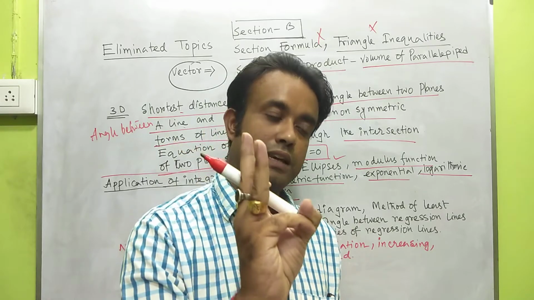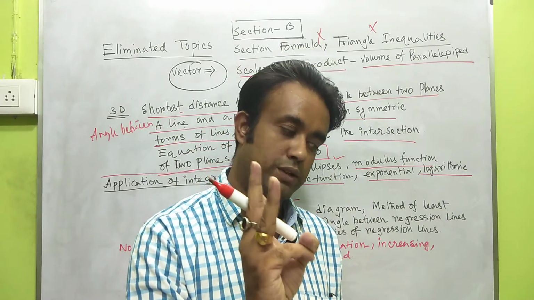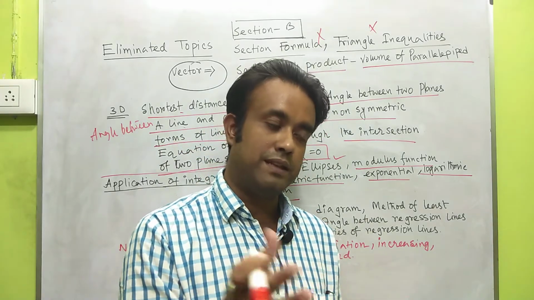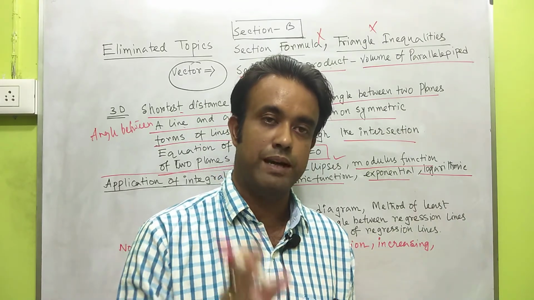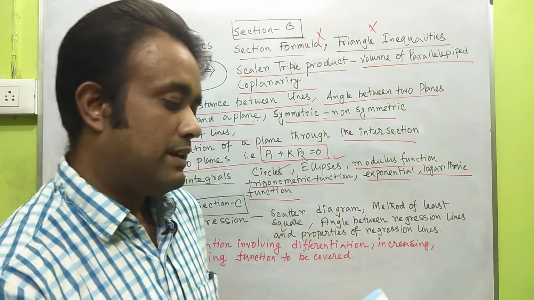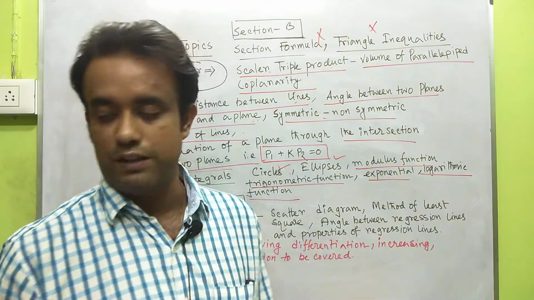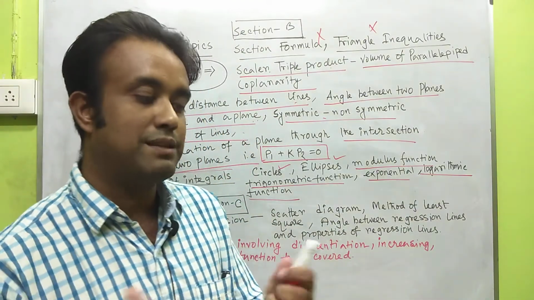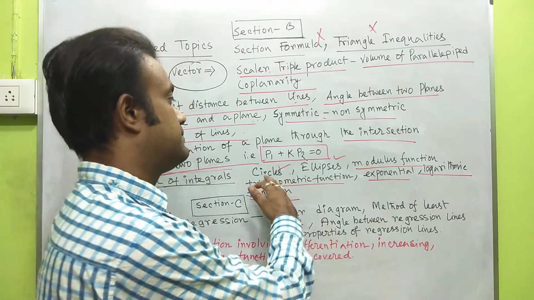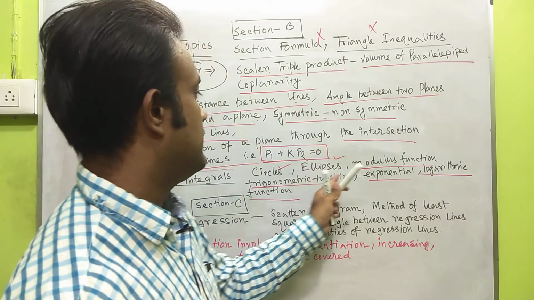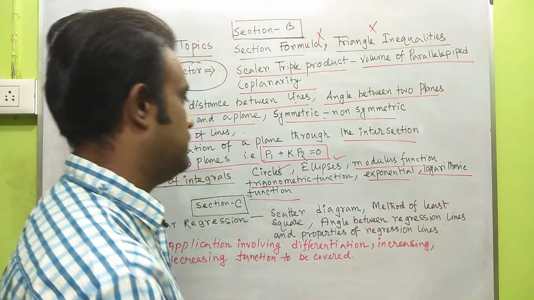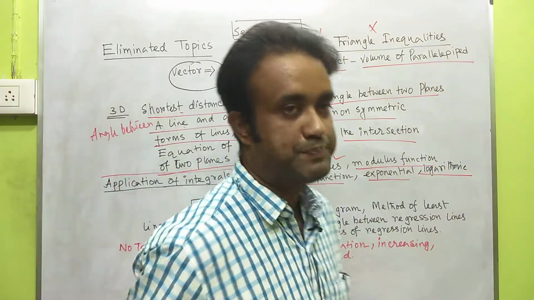So only three kinds of simple curves are included: line, parabola and polynomial function. Mind it, lines, parabola and polynomial function are included and the maximum portion is excluded, that is circles, ellipse, modulus function, trigonometric function, exponential function, logarithm function are eliminated.